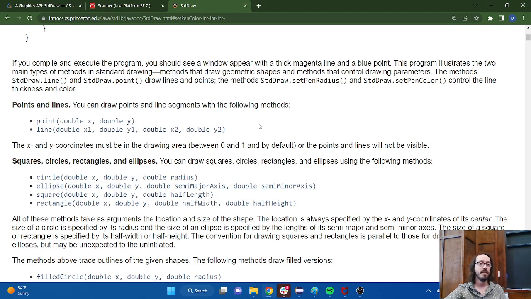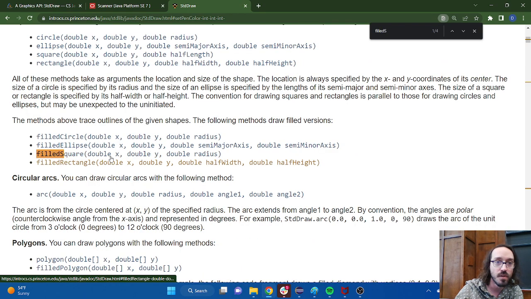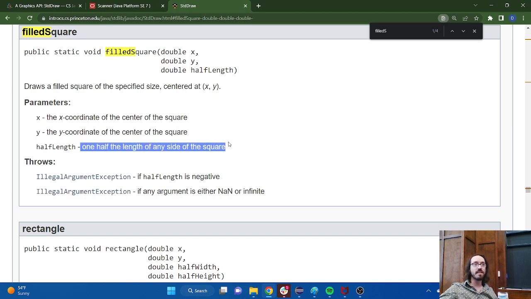So let's go back here. I know that it's called filled square or square, either one. All right, there's filled square. If I want to, I can just click and go directly to it. All right, here we go: x, the x coordinate of the center of the square. Y, the y coordinate of the center of the square, and then half length, 1/2 the length of any side of the square, or the radius, right? I know that's usually used for circles, but same idea. So here we see a description of what those numbers actually represent.